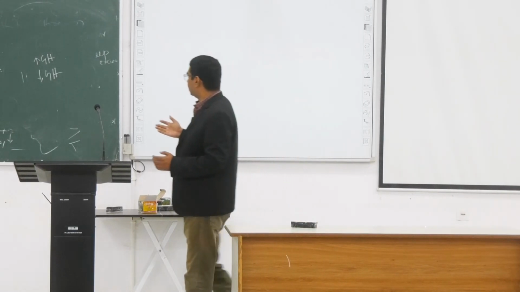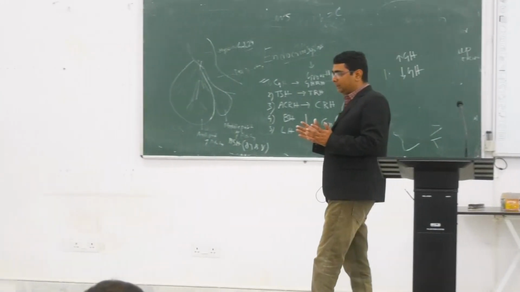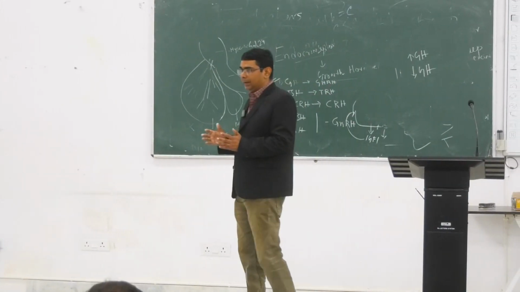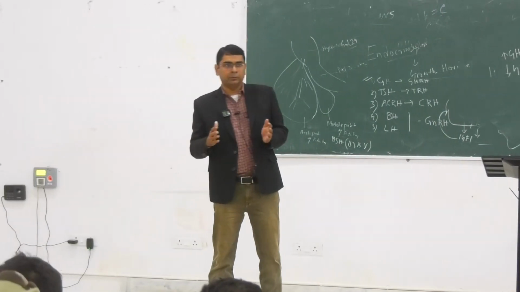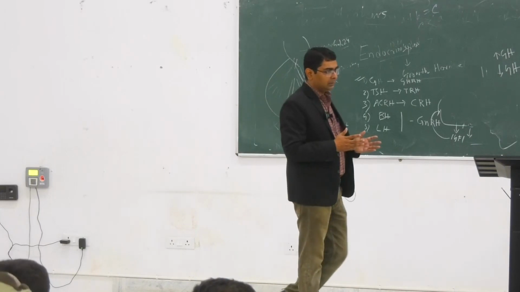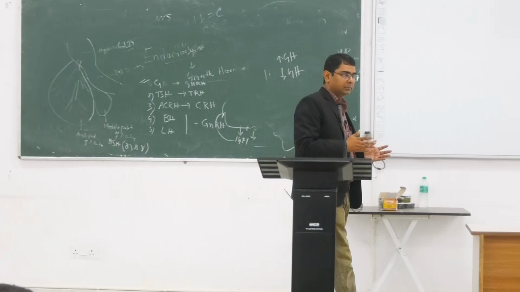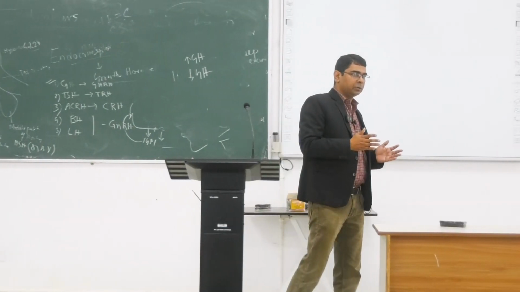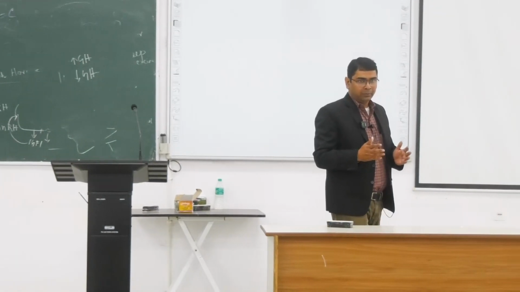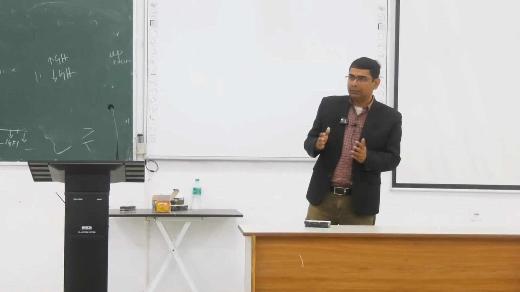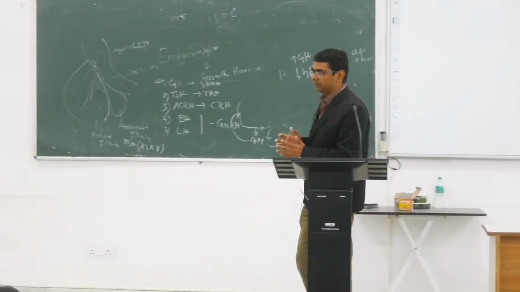There are two scenarios called increased growth hormone secretion and decreased growth hormone secretion. Increased growth hormone secretion in puberty, that is called gigantism. Increased growth hormone secretion after puberty, that is called acromegaly. And decreased secretion of growth hormone, it is called dwarfism.